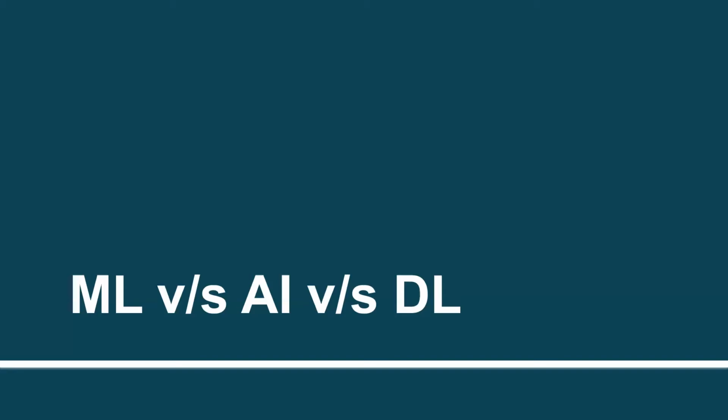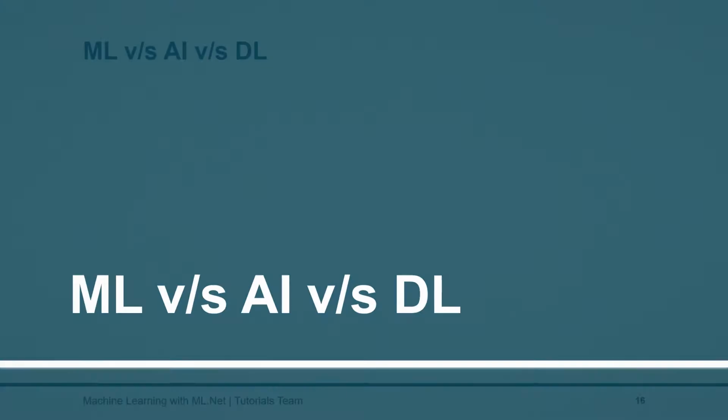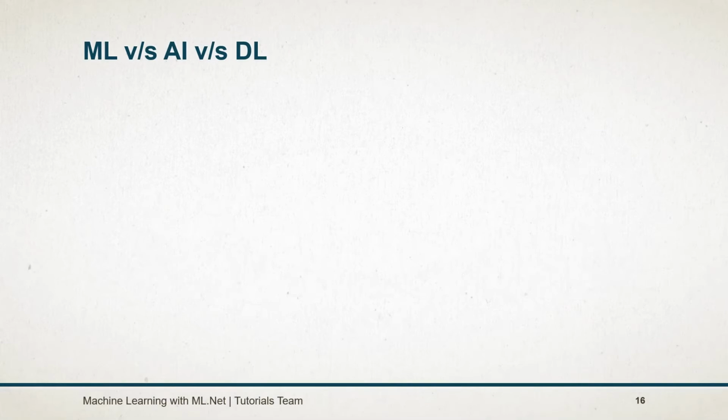Hey there. In the previous session, we learned what machine learning is. In this session, we will see how it's different from AI and deep learning. Many people confuse artificial intelligence, machine learning, and deep learning. Those terms are all different.